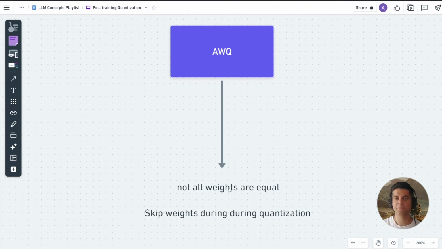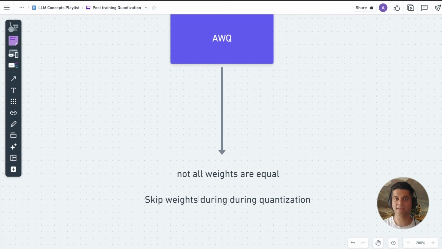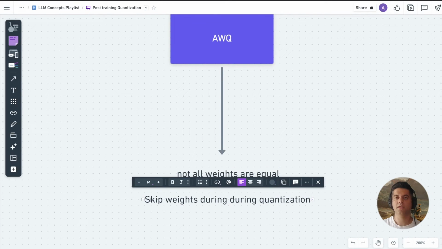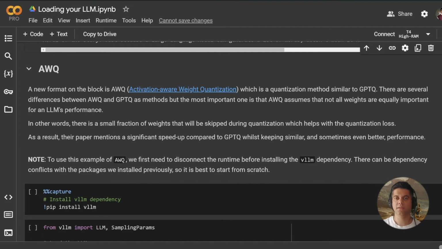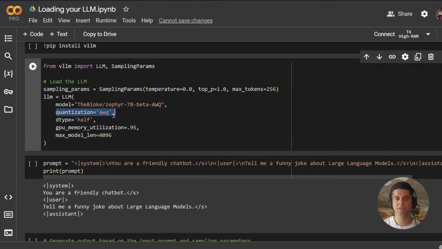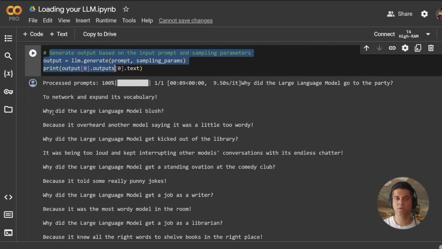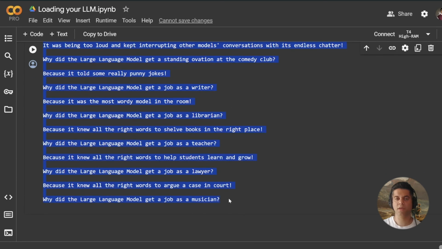method similar to GPTQ. There are several differences between AWQ and GPTQ as methods, but the most important one is that AWQ assumes that not all weights are equally important for an LLM's performance. In other words, there is a small fraction of weights that will be skipped during quantization, which helps with the quantization loss. As a result, their paper mentions a significant speed up compared to GPTQ whilst keeping similar and sometimes even better performance. So in our code example, we get the AWQ version of the Zephyr 7B beta, use the AWQ quantization on it, set up the prompt and generate the output, and now take a look at the awesome output generated. It's just brilliant compared to the other two.